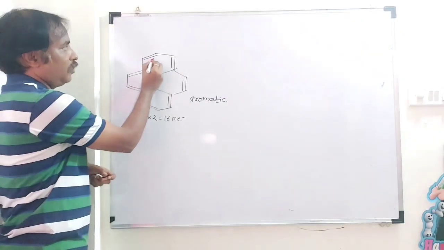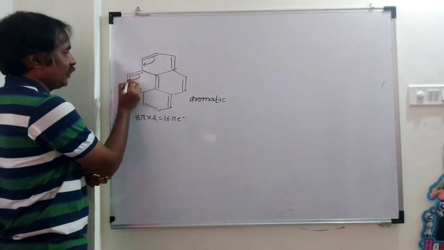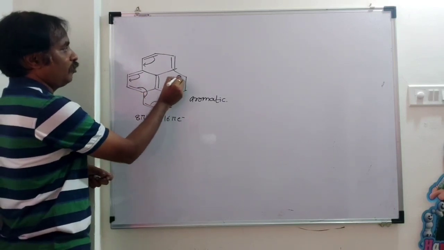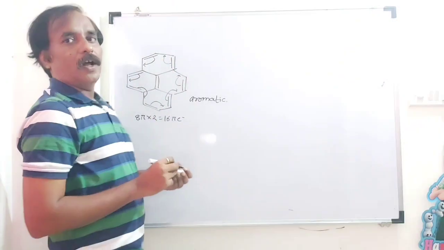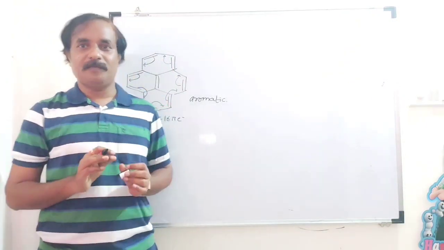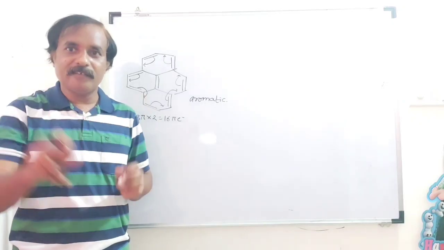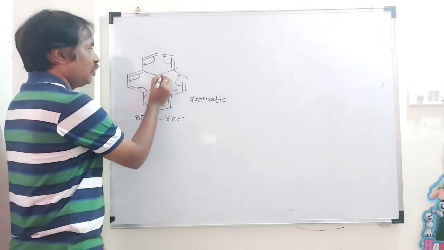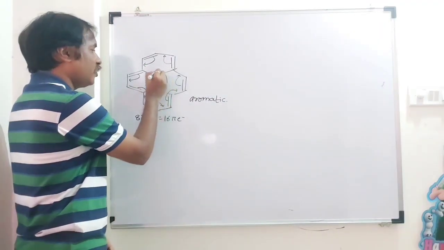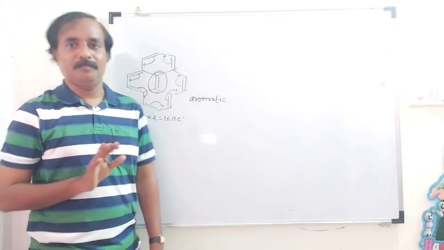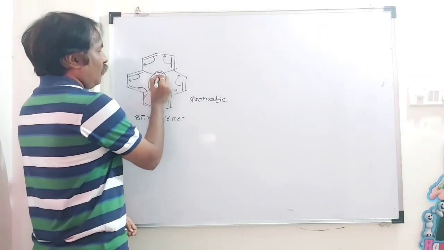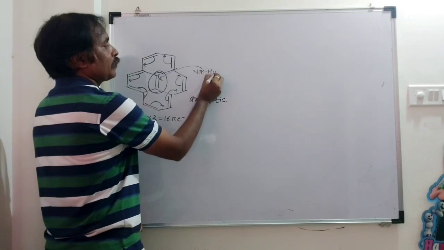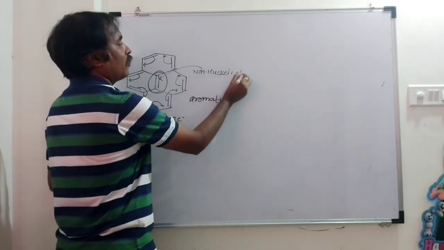See here, delocalization of electrons takes place like this. Here there is a complete delocalization. Remember, aromaticity is a peripheral concept. It is the concept of periphery. All these are peripheral pi bonds. So this is a non-peripheral pi bond. Don't consider this pi bond in the calculation of pi electrons. The electrons present in this pi bond are non-Huckel's electrons.